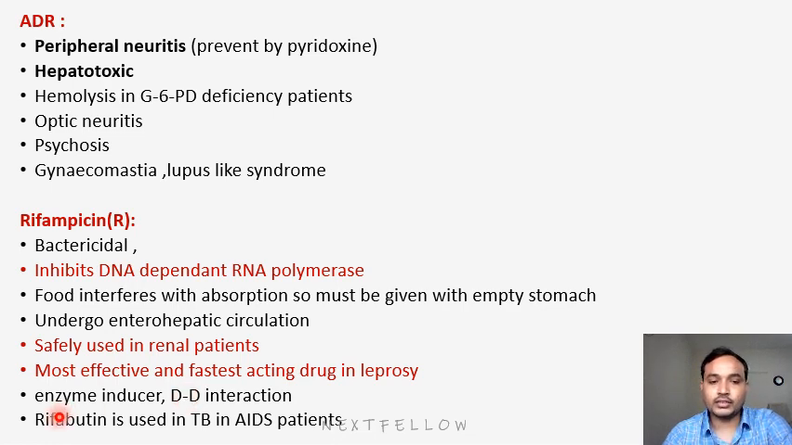Among rifampicin analogs, there is rifabutin, which is used in TB patients who have AIDS. That means rifabutin is used for TB in AIDS patients. This is regarding rifampicin. The main MCQs will be DNA dependent RNA polymerase, safe in renal patients, and usable in leprosy patients also. In TB with AIDS we can't use rifampicin; it is rifabutin. TB, that's why it's B. Rifabutin will be useful in TB.